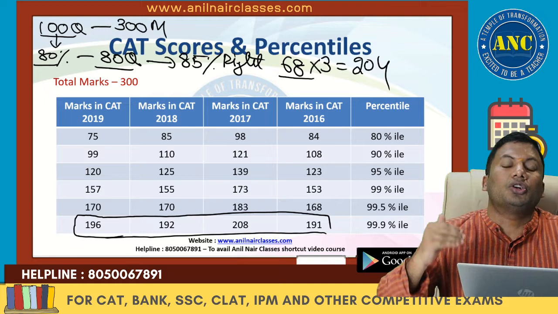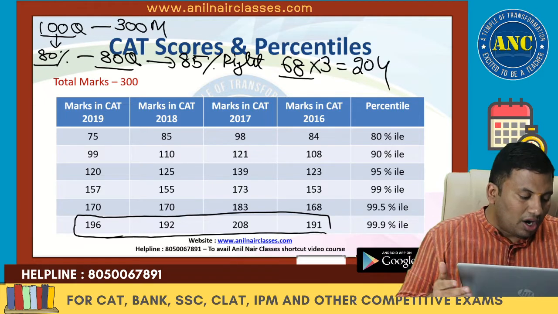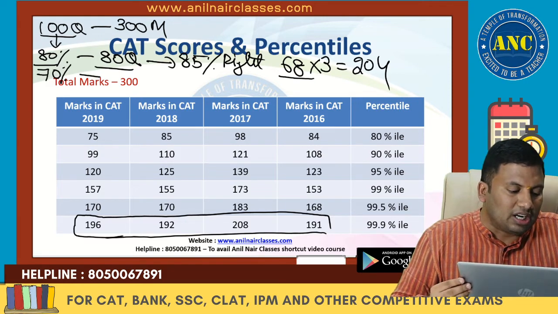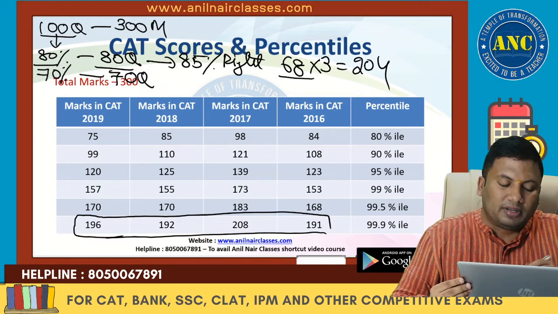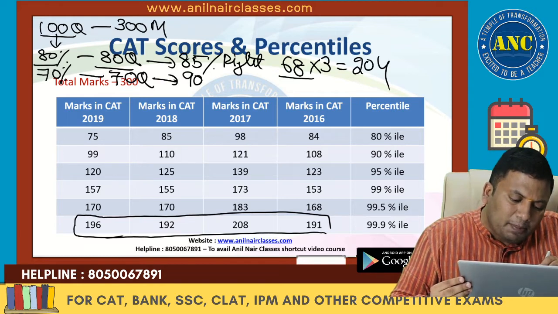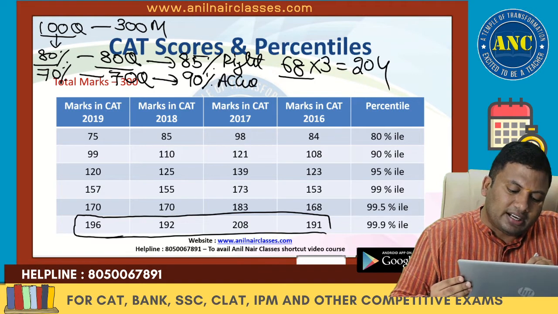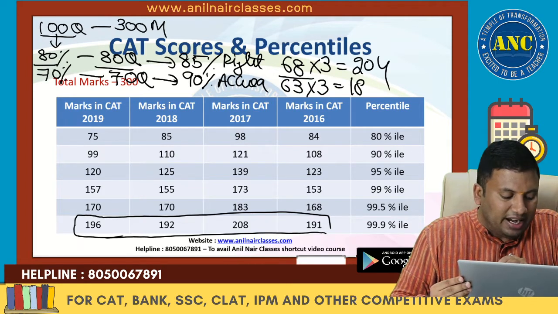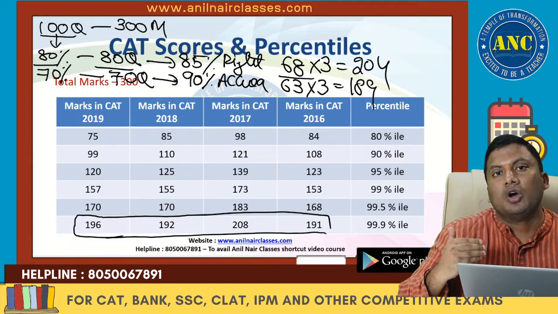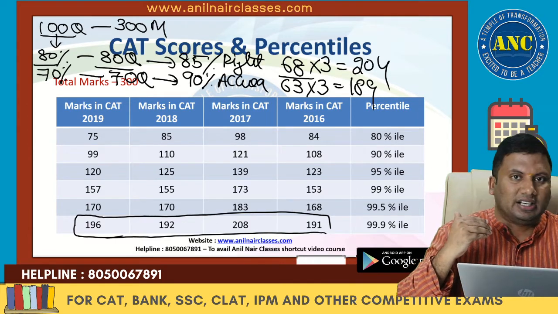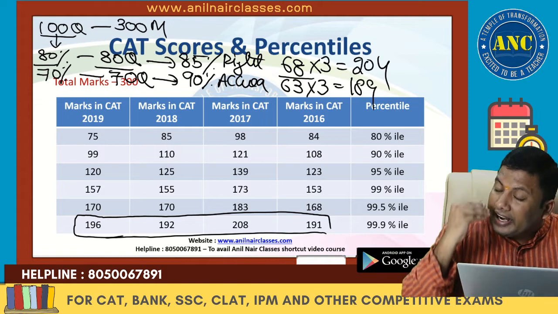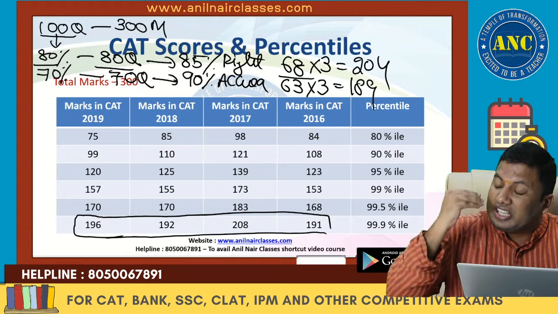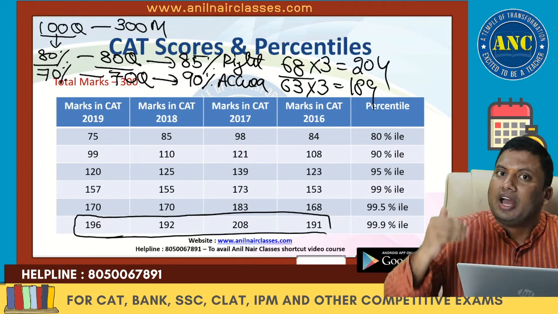In case you want to have minimum things, what you do is you attempt 70% of the total questions, 70 questions, and try to attempt them with 90% accuracy. Be good in selecting the questions. You got 63 into 3, which is 189. 189 will still fetch you more than 99.5 percentile. That clearly shows that selecting the right questions is extremely important. Selecting the right questions is as important as rejecting a few other questions.